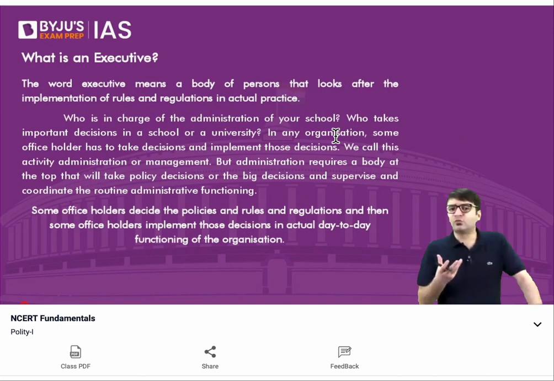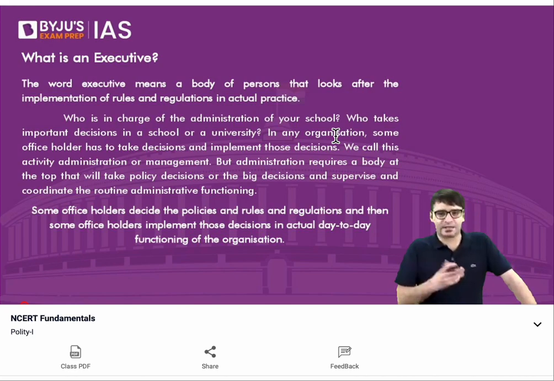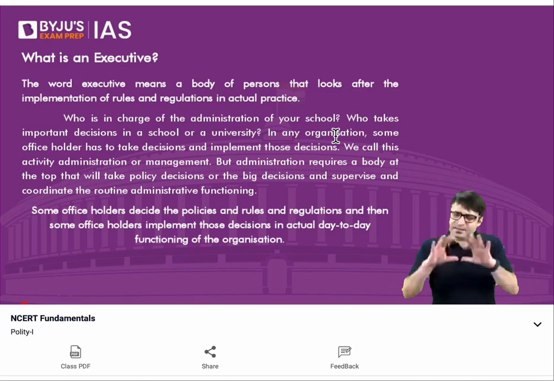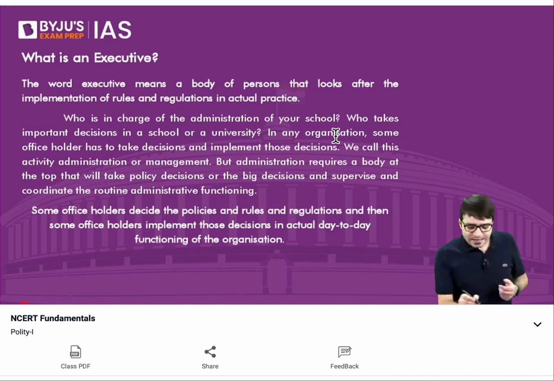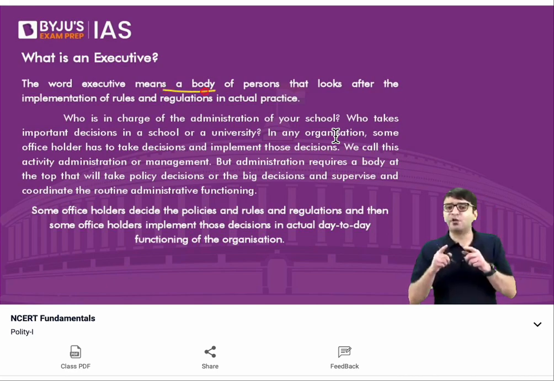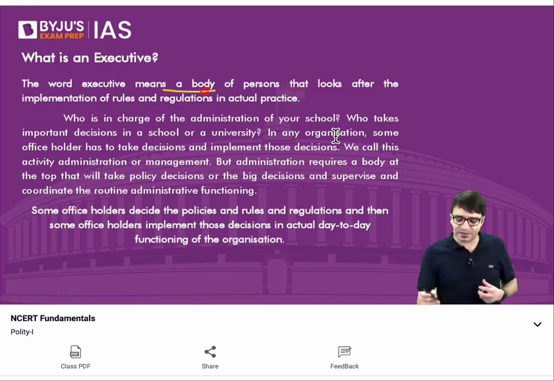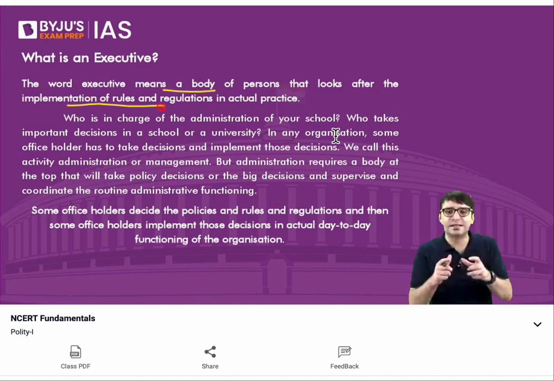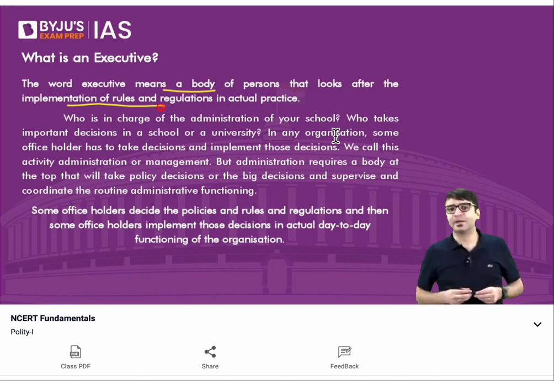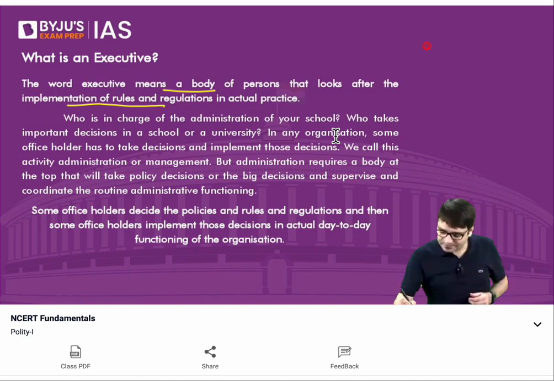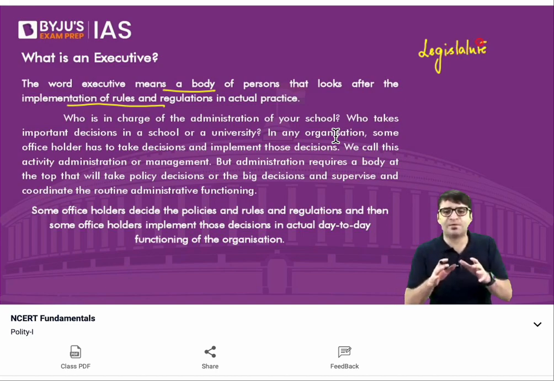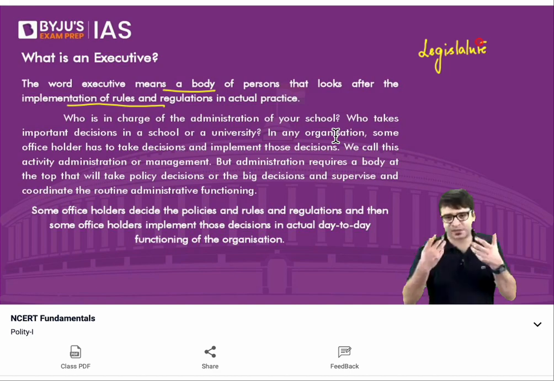You might also want to know what exactly is the executive. In simple language, we say executive means a body of persons, a group of persons who looks after the implementation of rules in actual practice. What does that mean? We have the legislature. What is the job of the legislature? In simple terms, the job of the legislature is to make laws.